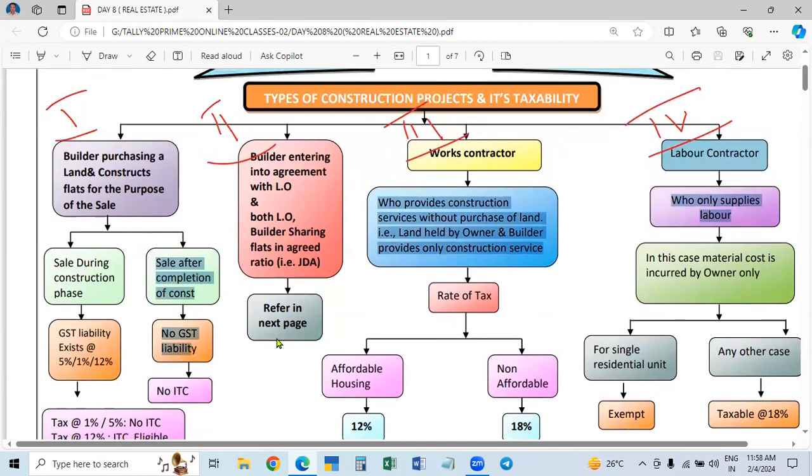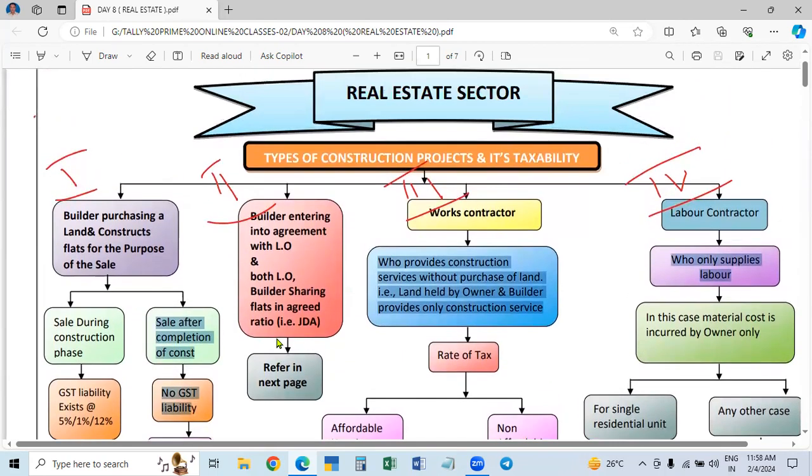Here, one more thing before this. As I told you before, real estate sector taxation was coming under service tax. After GST was introduced, all sectors were brought into GST.